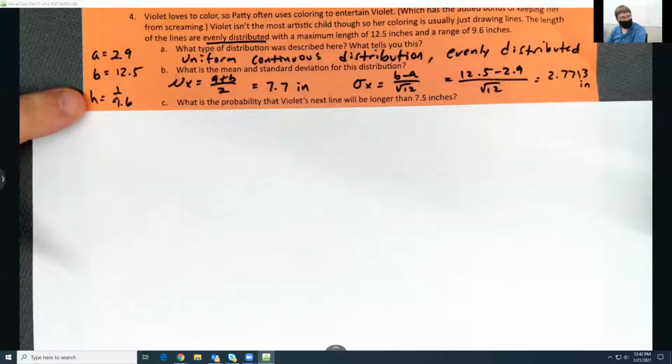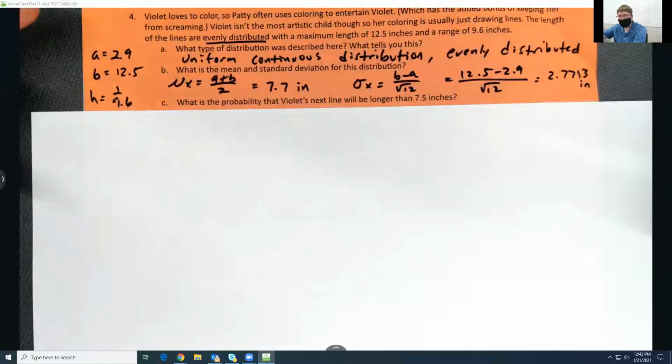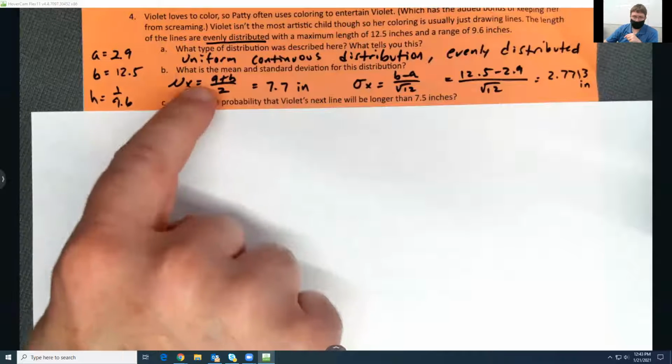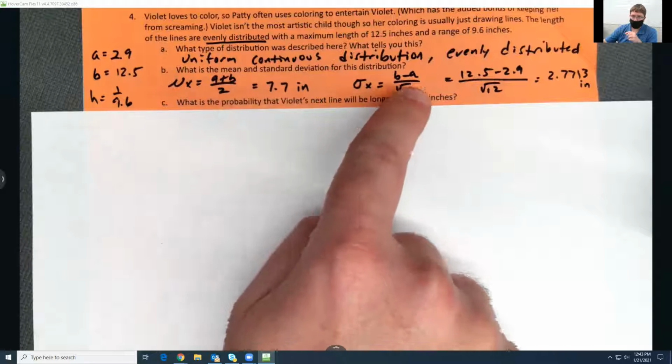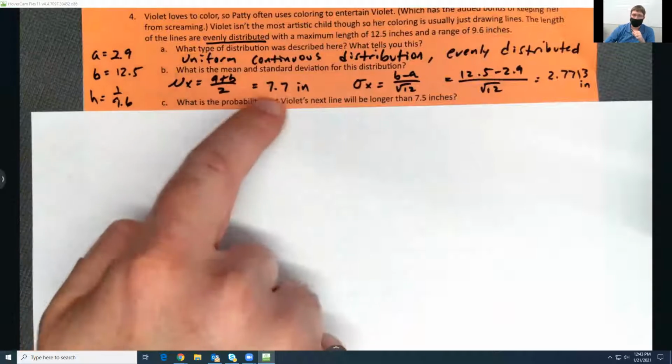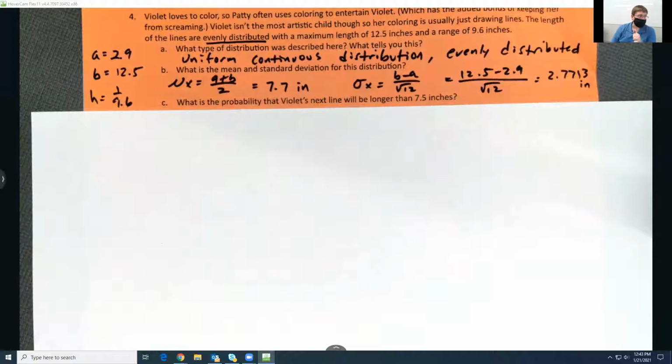I also automatically know that the height is 1 over the range. So 1 over 9.6 is going to be the height for this whole thing because we already did the algebra and explained how that works. If you need to see it again, just let me know. So part B, what's the mean and standard deviation? A plus B divided by 2, B minus A divided by square root of 12. So 7.7, 2.7713. Don't forget your labels again on averages and standard deviation. So this is inches.